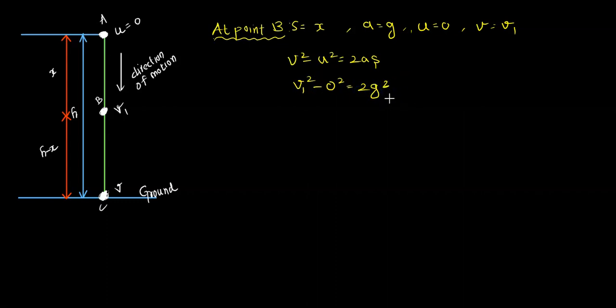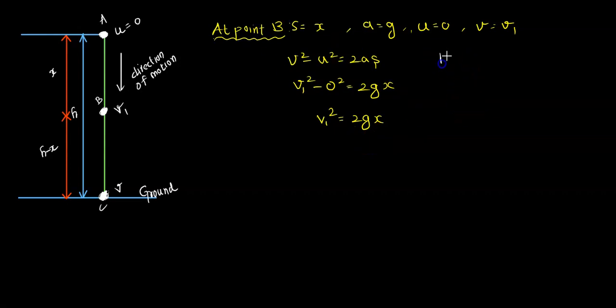So yes, it is x. So v1 square is equal to 2gx. So that is what we got here. Now we can calculate our kinetic energy here.